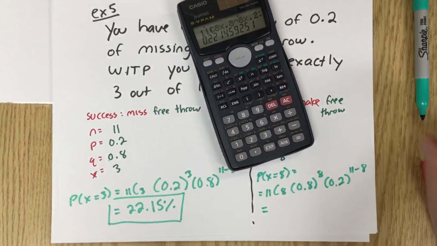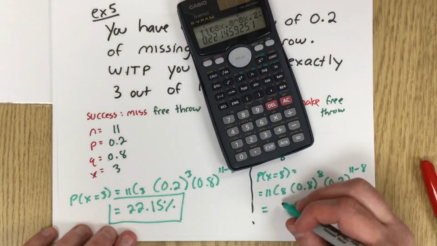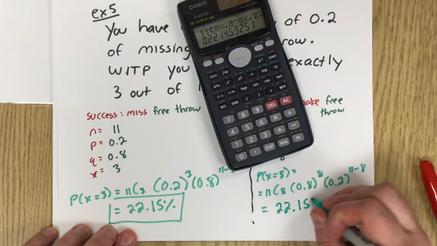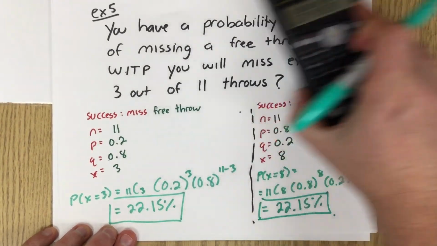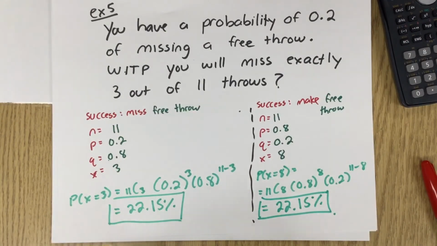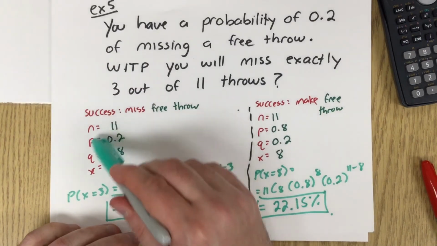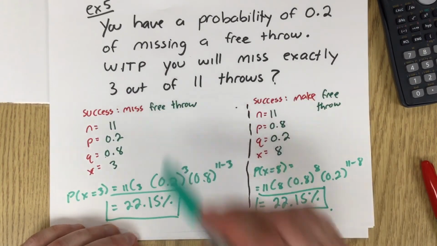And, what do you know? It turns out to be exactly the same. So the takeaway from this is it doesn't really matter what you define as success. You could call either of the two outcomes success as long as your N, P, Q, and X are consistent with your definition.